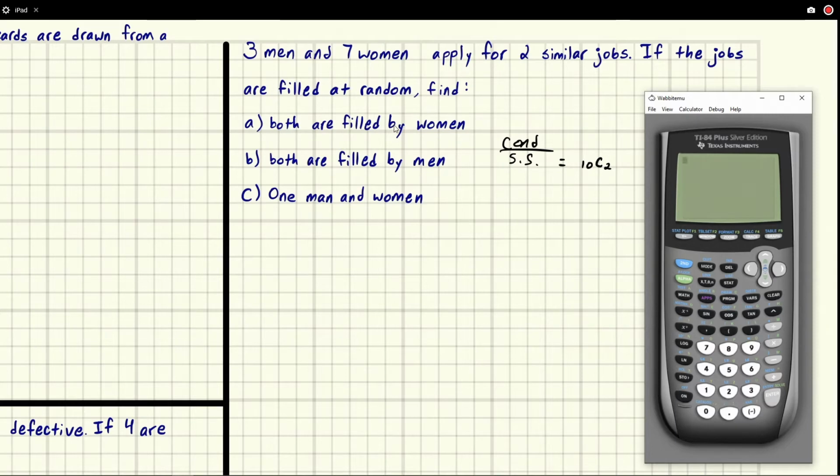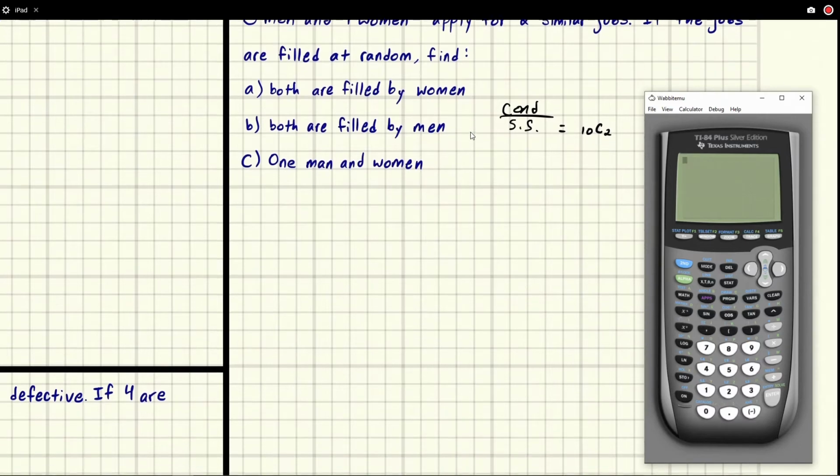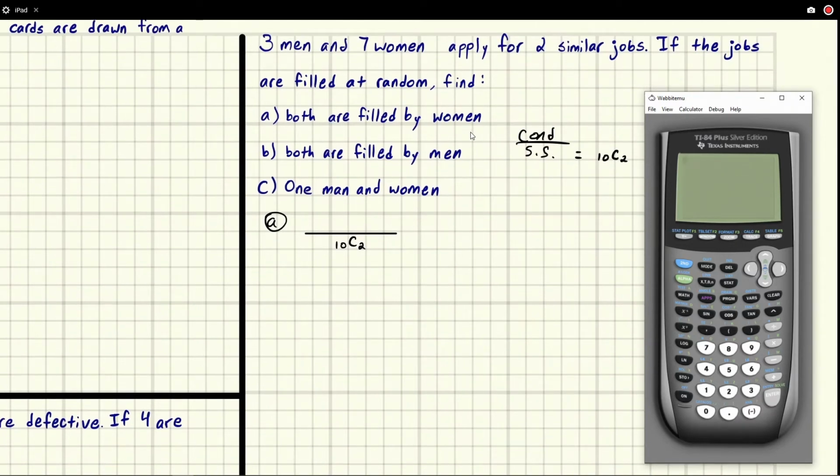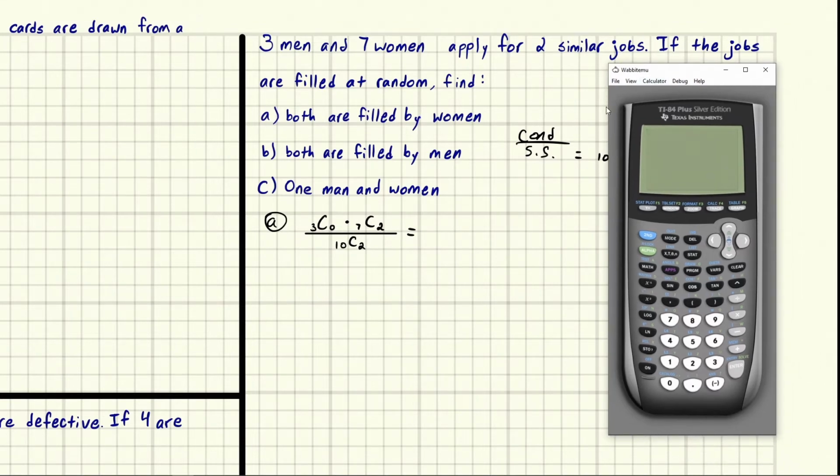And then we have our condition right here. Both are filled by women. For part A, we already know our sample space is going to be 10, choose 2. And then both are filled by women. Well, we've got 3 men and we're not picking any of them. And then we've got 7 women and we're going to pick 2 of them. How many ways can this happen? And we'll find the probability.